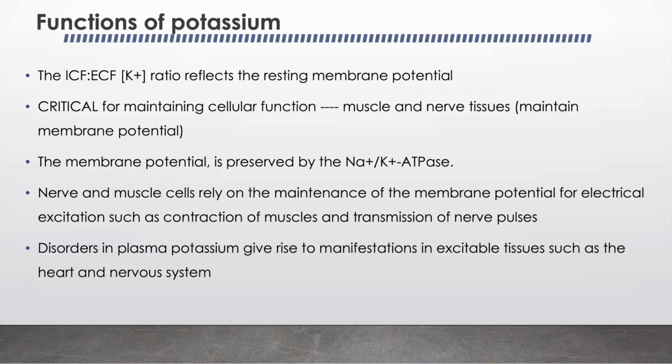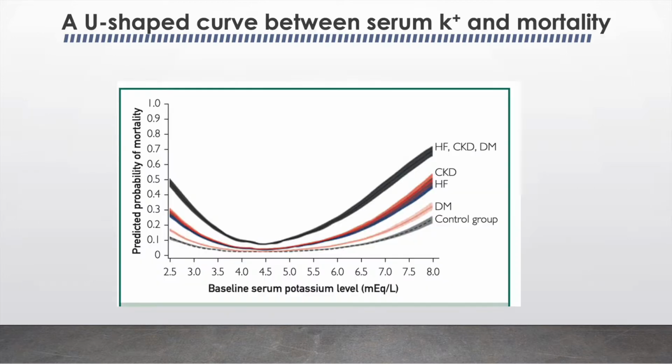So, disorders in plasma potassium give rise to manifestations in the excitable tissues, such as the heart and the nervous system. That is why maintaining the serum potassium in the normal range is very important, because a change in the serum potassium level, in either direction, either hypokalemia or hyperkalemia, is associated with higher mortality. This is shown by this U-shaped curve. So here either hypokalemia or hyperkalemia is associated with increased mortality.